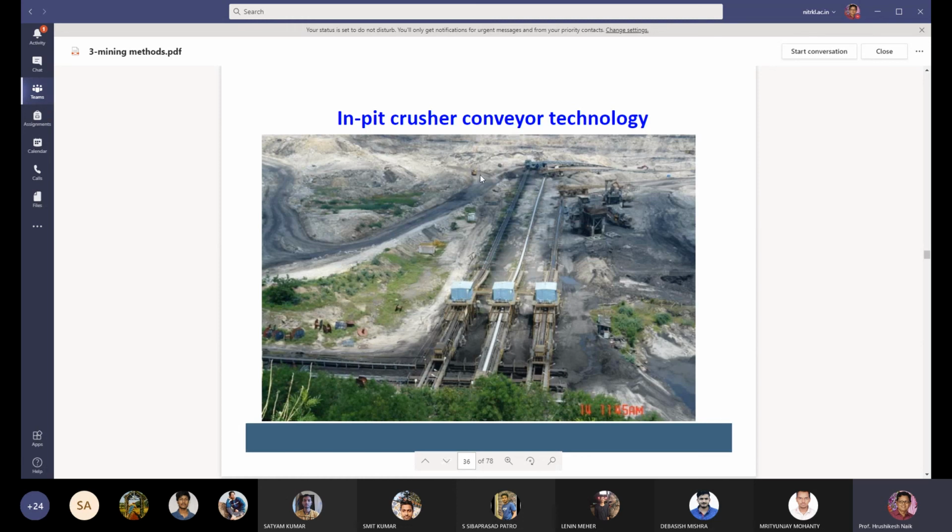Then in surface mines, people are using the in-pit crushing and conveying technology, in-pit crusher and conveyor technology. So in the mine itself, there will be a crusher. The crusher plant will crush the material, and after that, the material will be loaded to the belt conveyor. So that system is called in-pit crusher and conveyor technology.